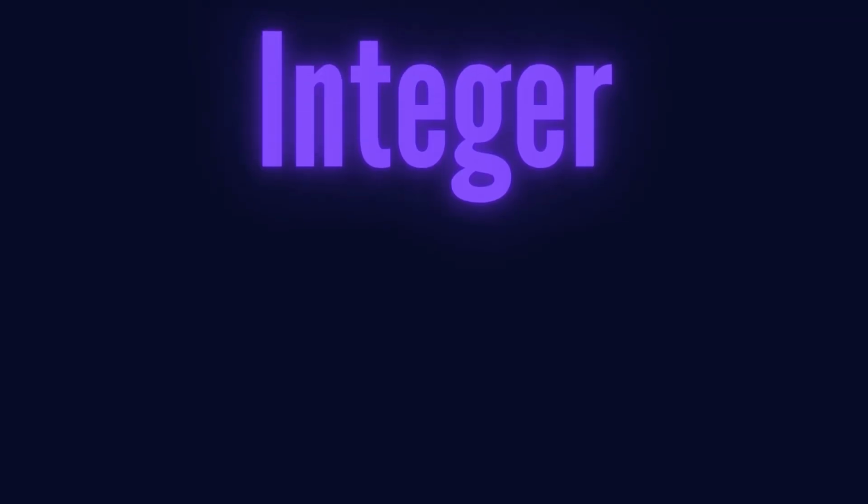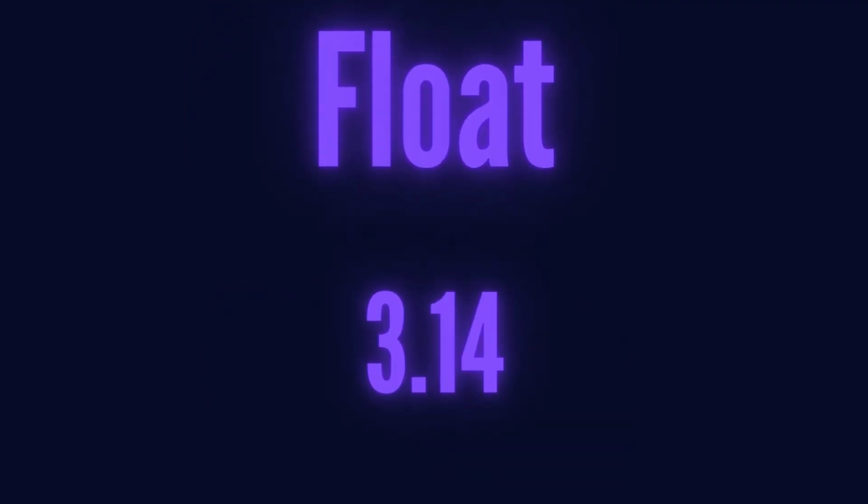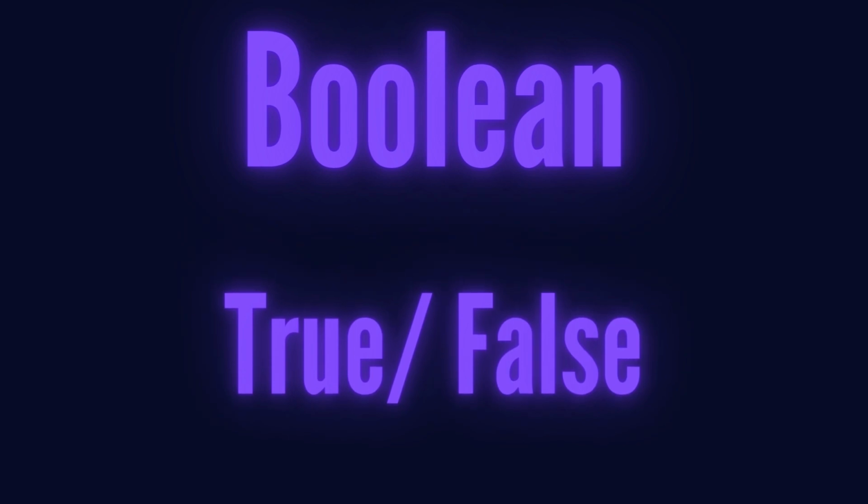Python has several basic data types, so let's go through the most important ones. Integer, these are whole numbers, like 5 or 100. Float, used for numbers with decimals, like 3.14. String, strings are sequences of text, written with quotes, like hello. Boolean, booleans are simple true/false values.